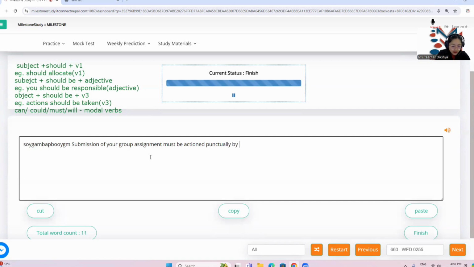Punctually by one of your group members. Okay, or members for that word if you don't know. Okay, submission of your group assignment, or maybe assignments, and yes, assignments must be actioned punctually by one of your group members.